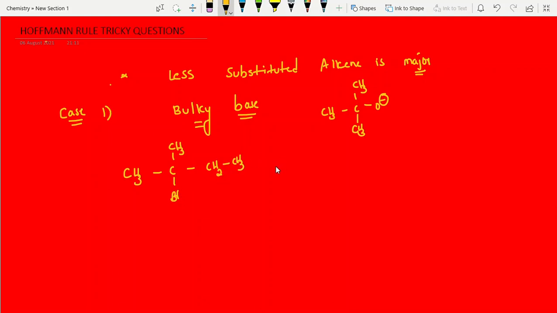This is your substrate. They added here a bulky base, O minus C(CH3)3.